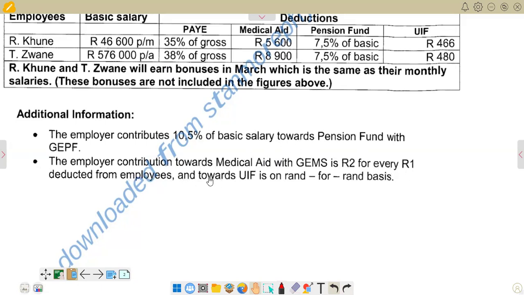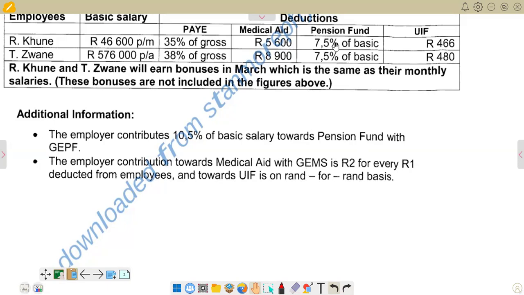So the figures that we are having for medical aid for employees, we are just going to multiply them by 2 when we are now under the employer section. Then next sentence is, and towards UIF is on rand for rand basis. So what does it mean? It means the same amount for UIF that we have for the employee is also going to be the same amount that we are going to apply for the employer. So this is what we have.